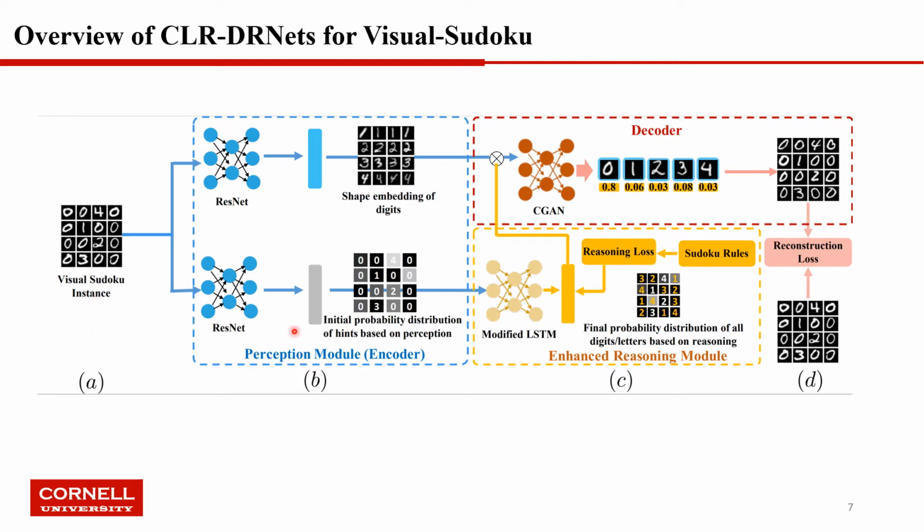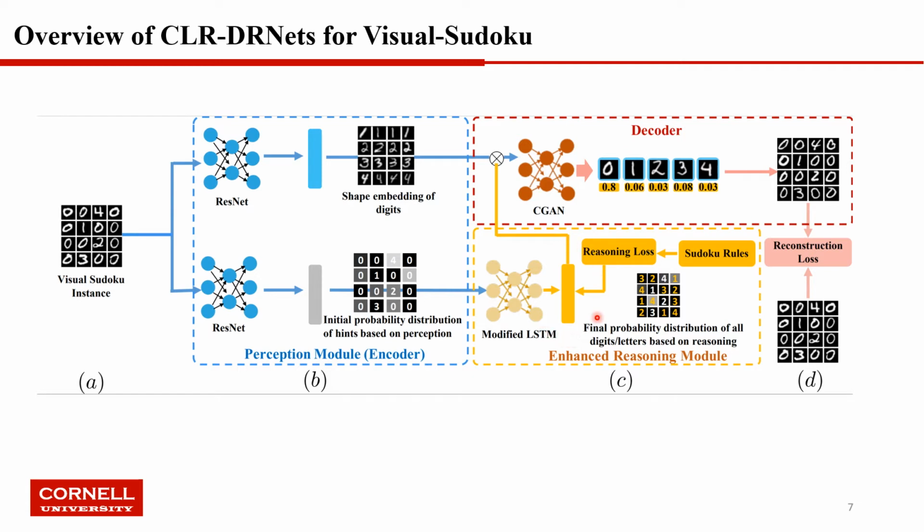You can understand it as trying to understand or translate the visual sudoku into a probabilistic standard sudoku. Then this probabilistic standard sudoku will be fed into the modified LSTM to compute the reasoning output. If we take the argmax of the reasoning output per cell, it is supposed to get a valid sudoku.